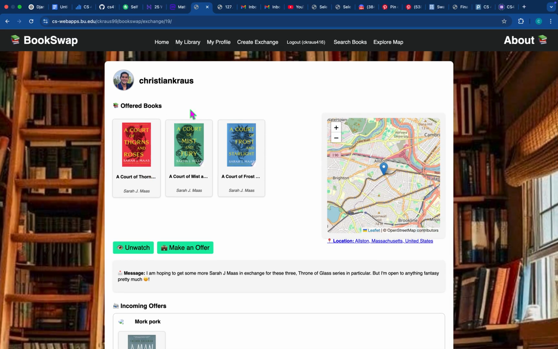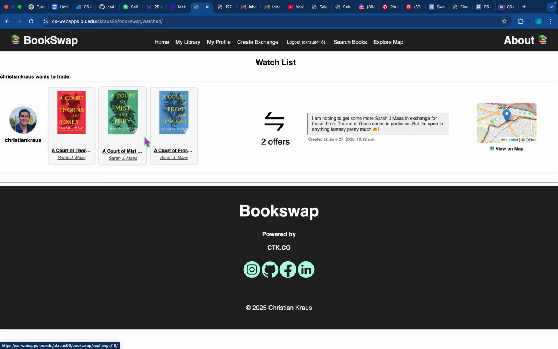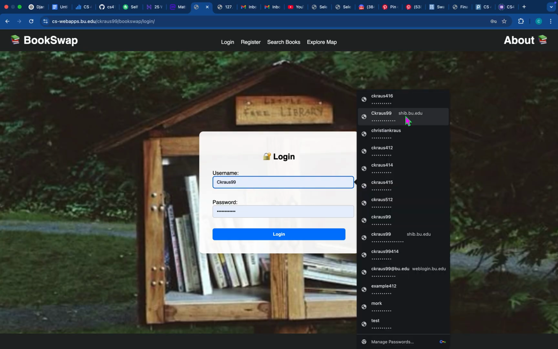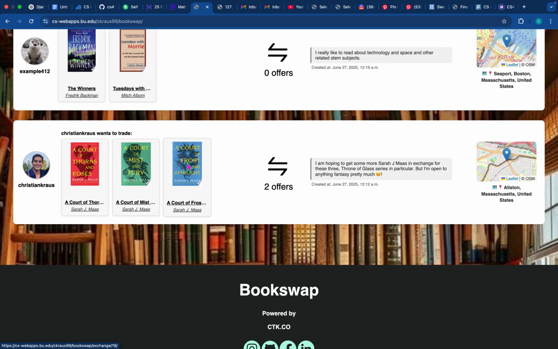Awesome. So now let's log out and see if we can see this page from, actually, let's demonstrate one more thing before that. So like I said, we have a watch list feature. So now that I watch that, we're watching this trade now, and it shows up on our watch list. So that's pretty cool. But anyway, let's go back and log out, see if we can see any of this info from the other side, from the user who created the actual exchange.